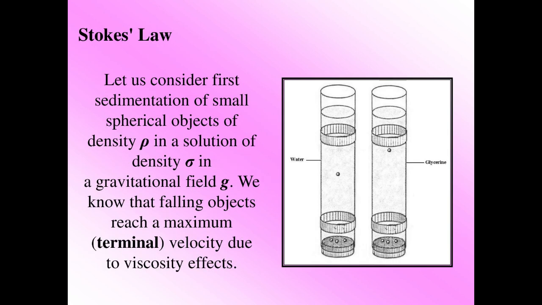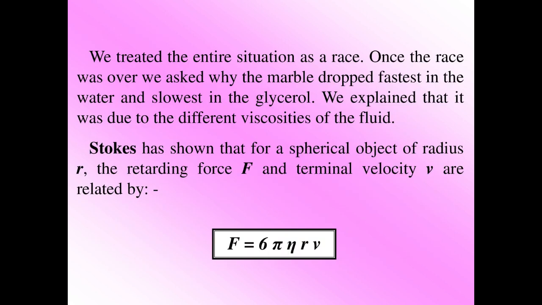Stokes' law. Let us consider first sedimentation of small spherical objects of density ρ in a solution of density sigma in a gravitational field g. We know that falling objects reach a maximum, terminal, velocity due to viscosity effects, as shown in this photo. We treated the entire situation as a race. Once the race was over, we asked why the marble dropped fastest in the water and slowest in the glycerol. We explained that it was due to the different viscosities of the fluid.